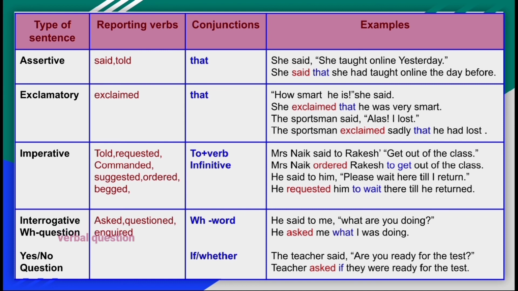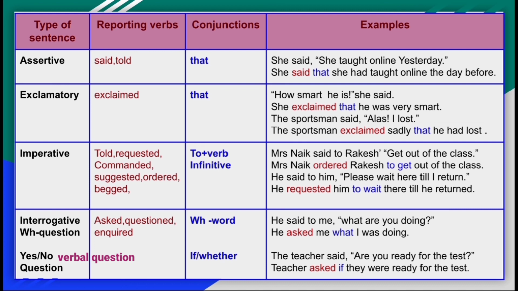But in our verbal question or yes or no question, we have to use the conjunction if or whether. Both have the same meaning. The teacher said, "Are you ready for the test?" The teacher asked if they were ready for the test.